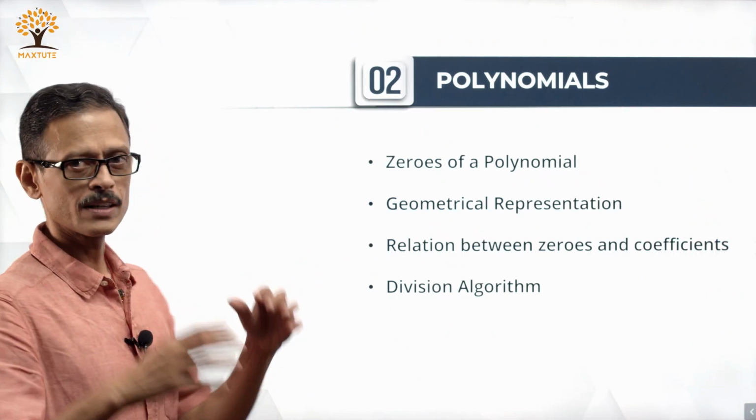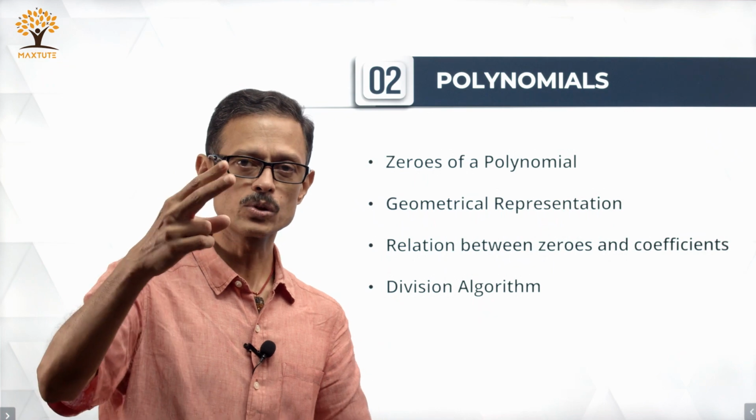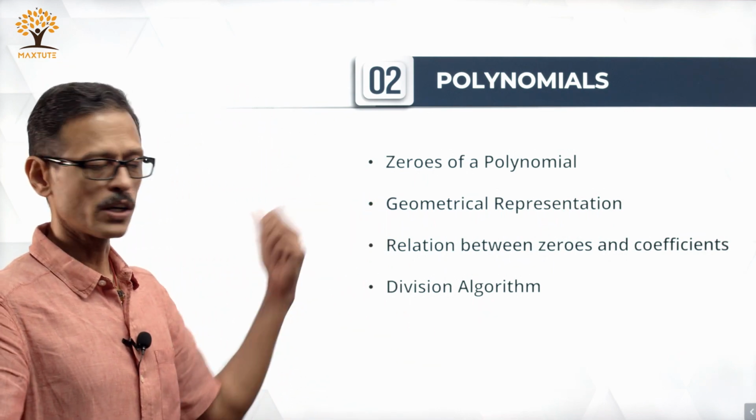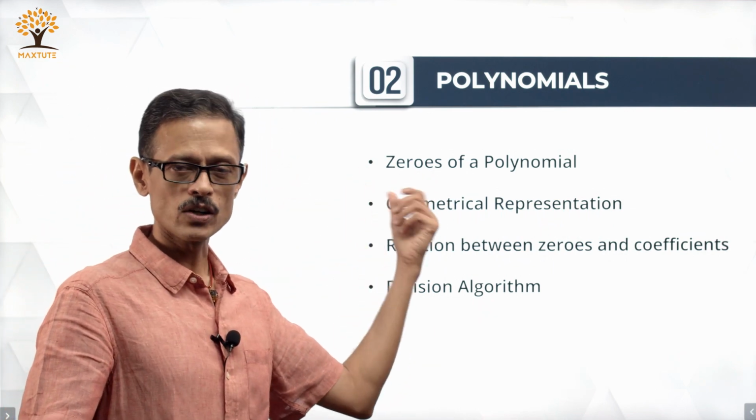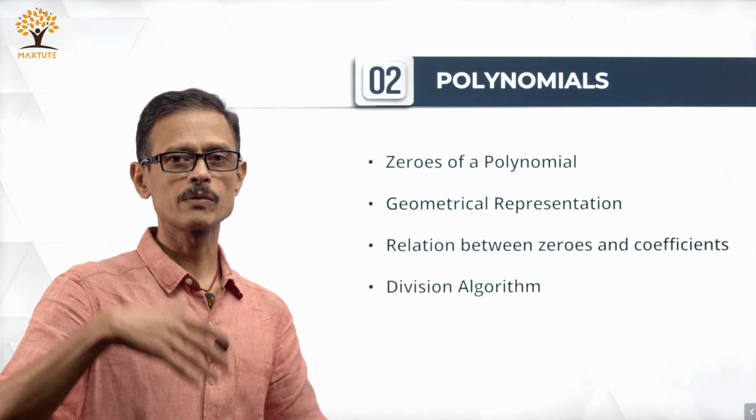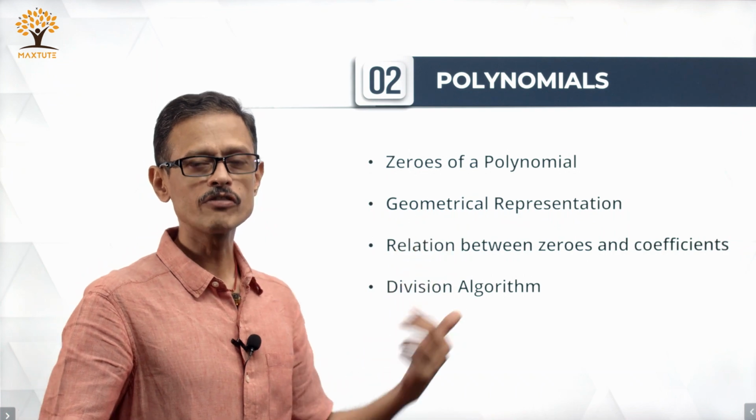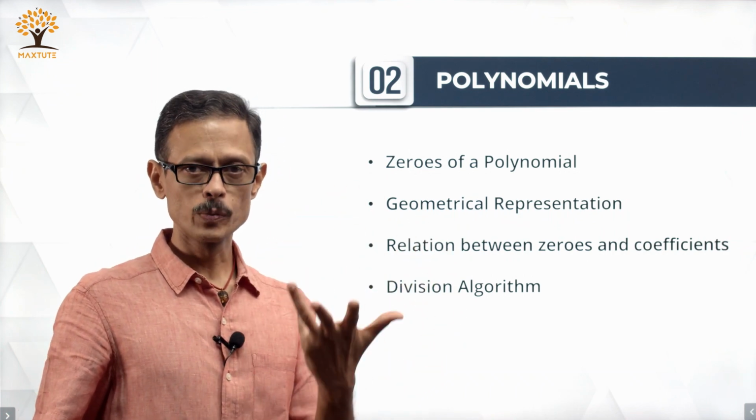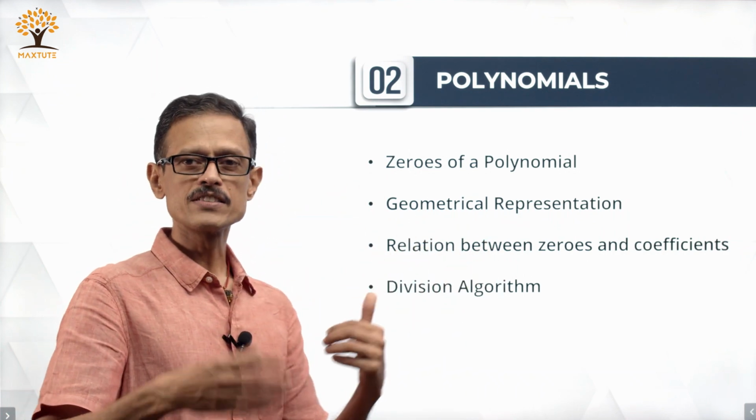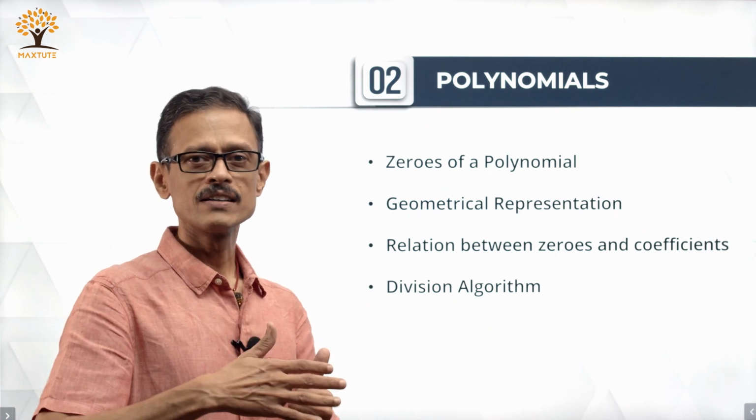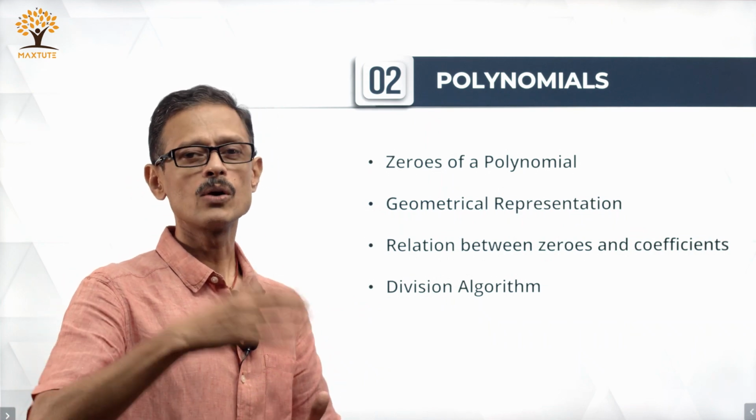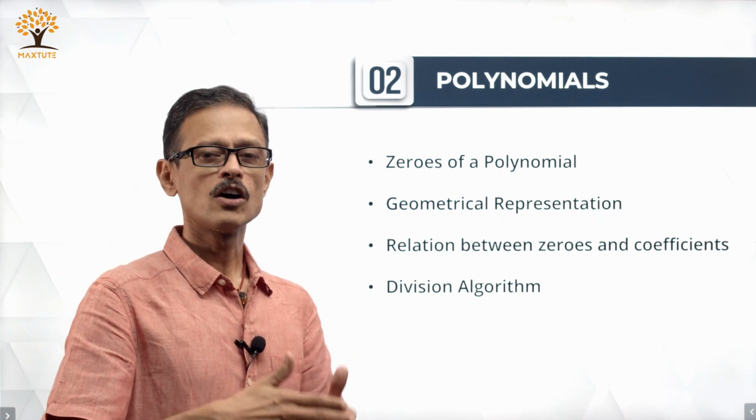Looking at algebra, algebra together carries 10 marks but comes from 2 different chapters. Right. Starting with polynomials, polynomials are going to be looking at zeros of a polynomial, how to compute zeros of a polynomial, how to find the number of zeros of a polynomial, geometrical representation of a quadratic polynomial, of a cubic polynomial, relationship between zeros and coefficients, right.